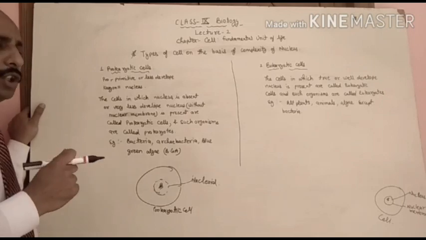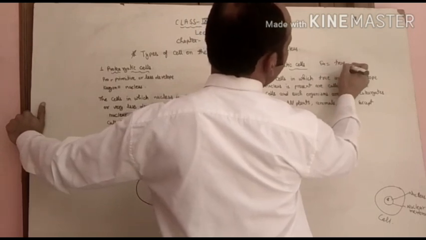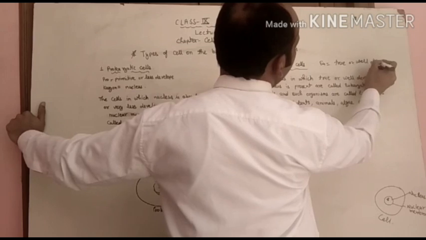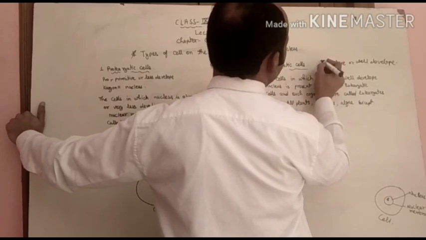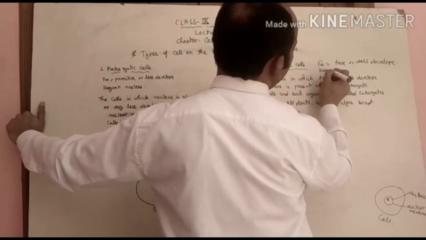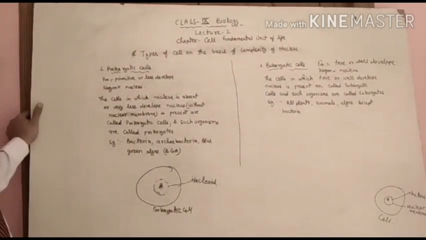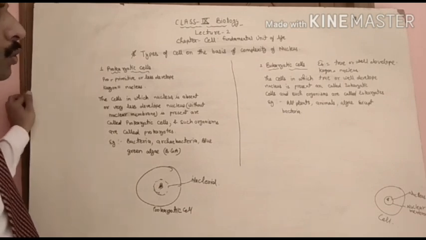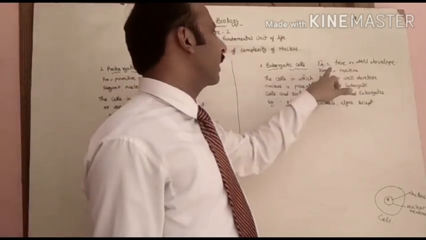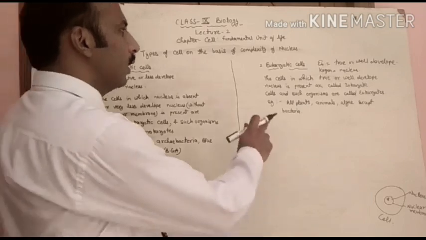Eukaryotic cells. Eu means true or well developed. Karyon means nucleus. So eukaryotic, the E will be silent. Those cells which are made up of a well developed nucleus are called eukaryotic cells.